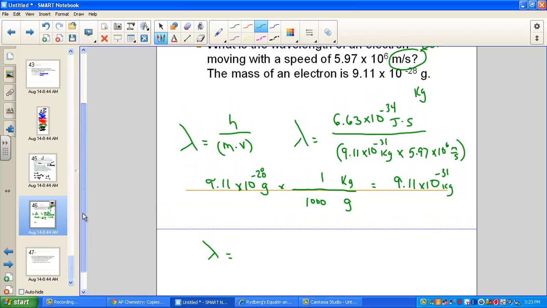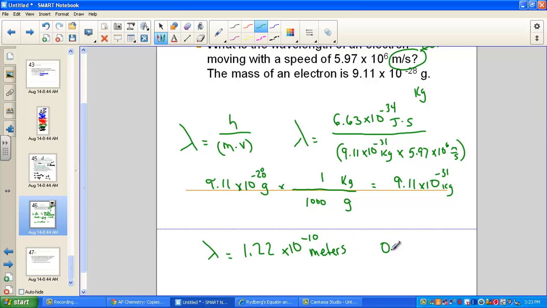Is that correct? Let me just be sure I'm hitting that in right. Yep, 5.97 E6. Close your parenthesis and equal. This wavelength comes out to be 1.22, we'll say, times 10 to the negative 10th meters.